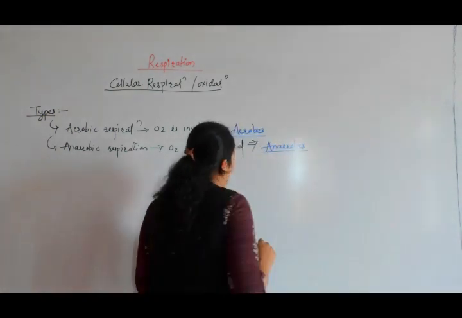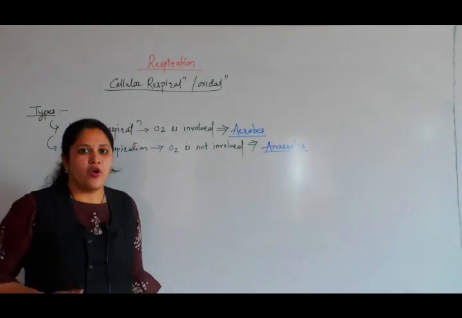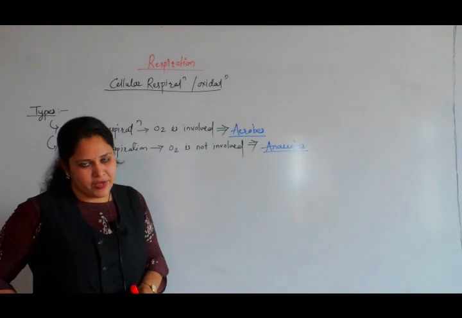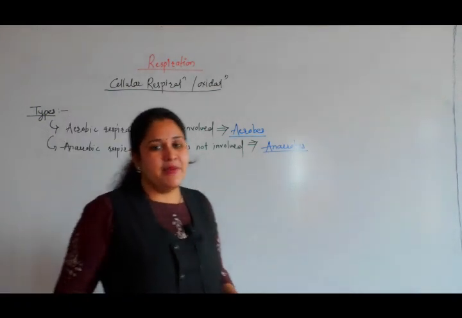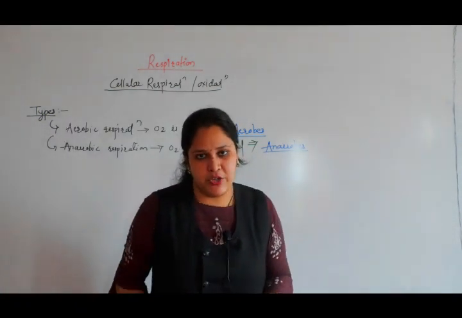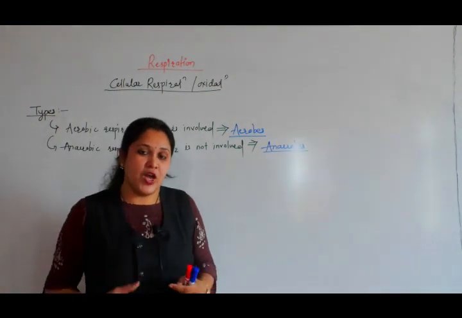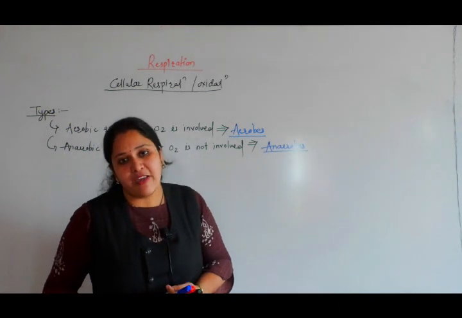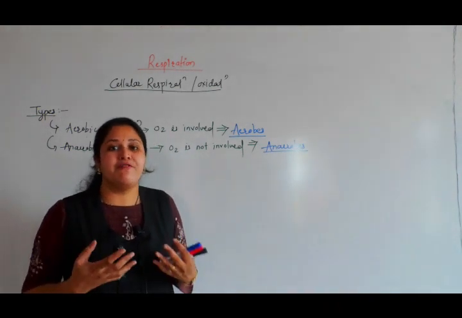As there is involvement or absence of oxygen, their byproducts are also different. Byproducts are not the same in aerobic and anaerobic respiration. In aerobic respiration, our normal products are formed like CO2 and water, and a lot of energy is released, so it is a more efficient way.